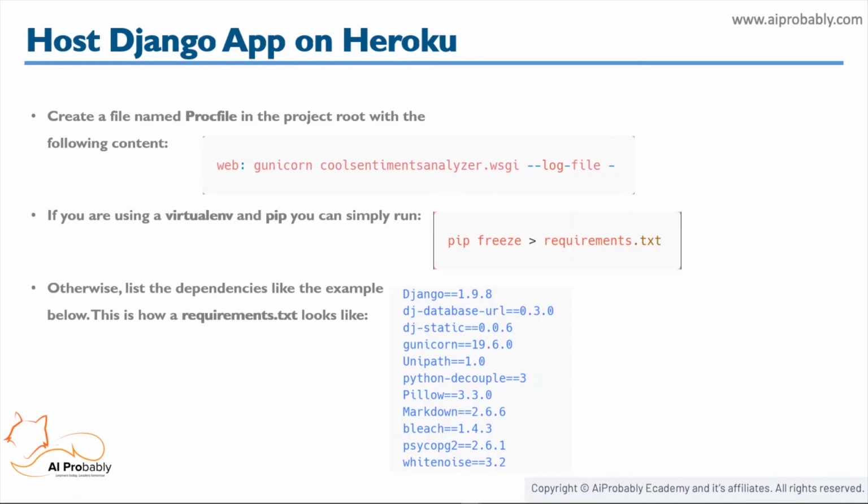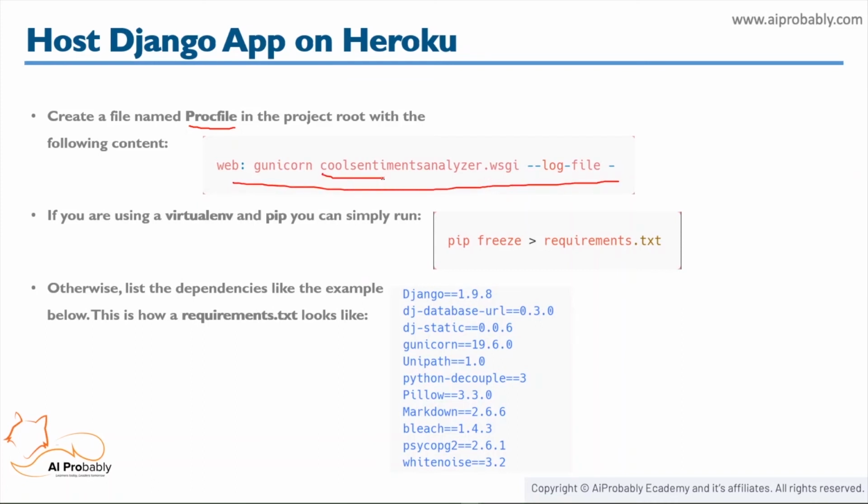After that, we need to make our project ready for Heroku. First, in the root directory of the project, we need to create a file named Procfile. Just remember one thing, that the Procfile does not require any extension. You need to create a file without any extension, and you need to add this in the Procfile.